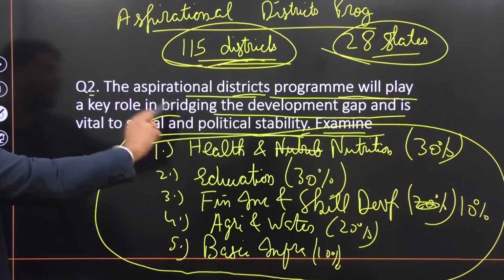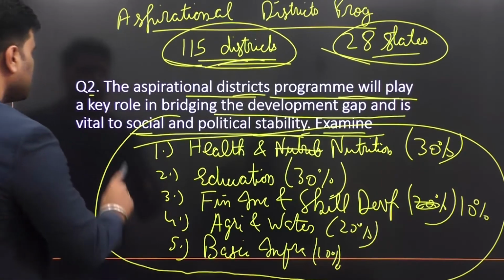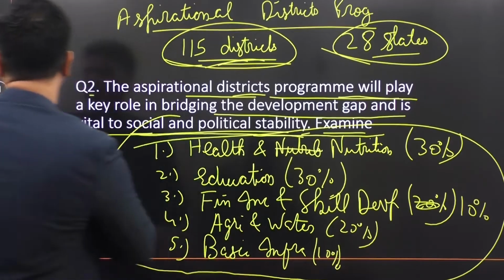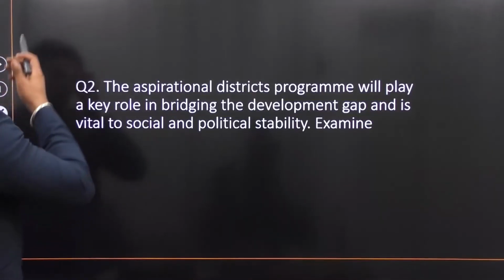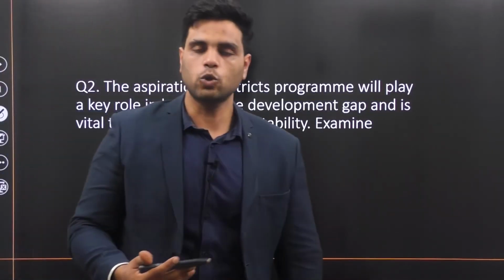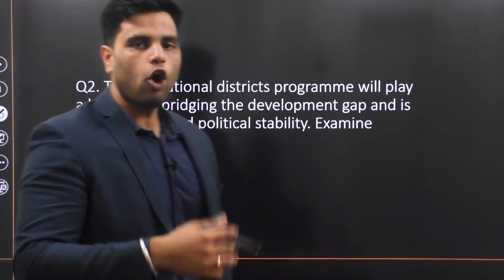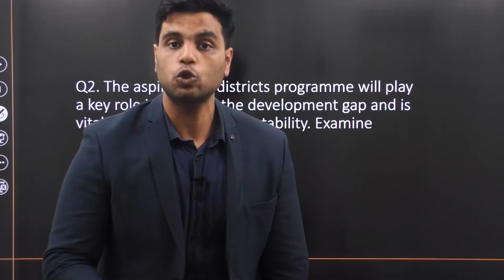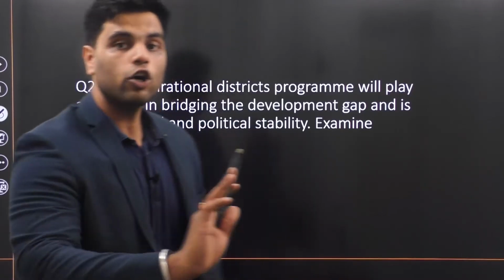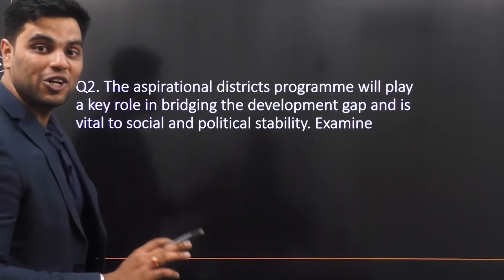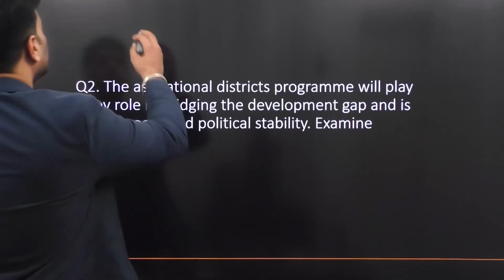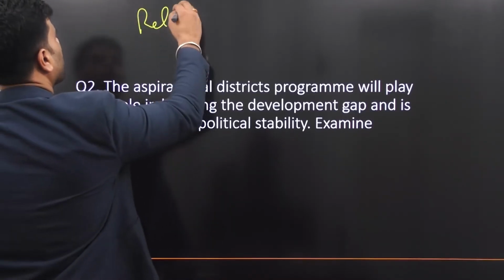How bridging this gap or aspirational districts program is vital to social and political stability. Well, when you'll cover social issues, society, you'll know that the basic cause of revolution or any social movement, basic cause of any revolution, social revolution or social movement is relative deprivation.